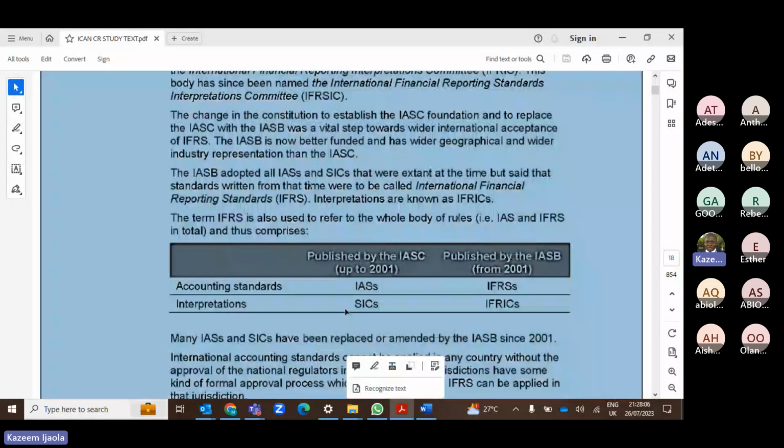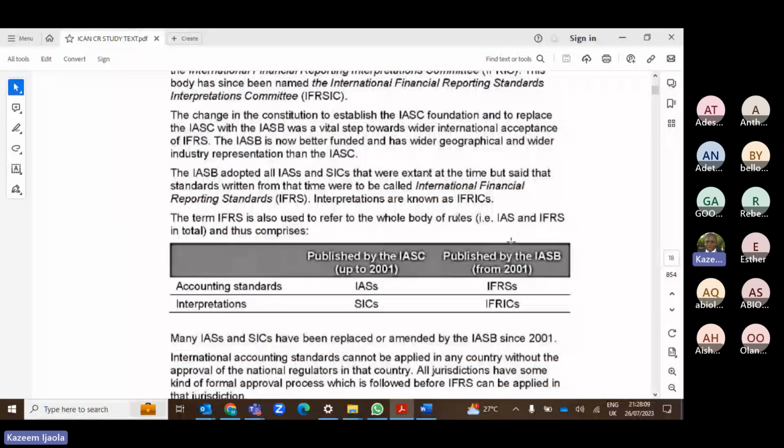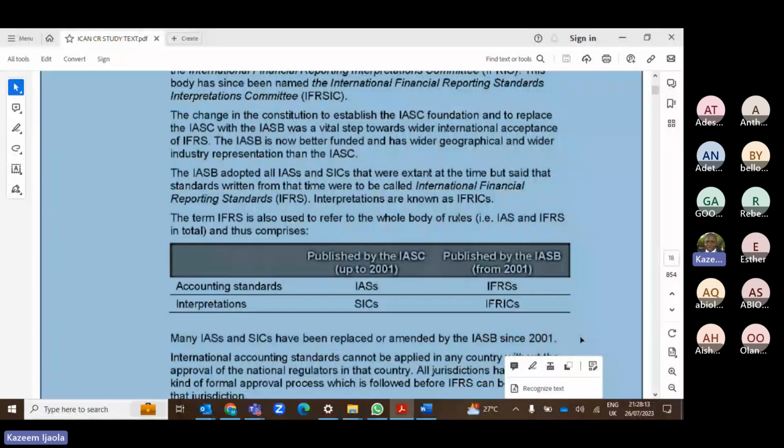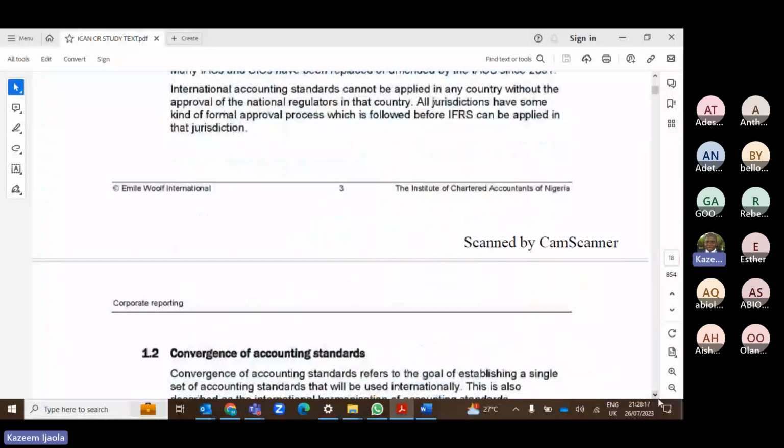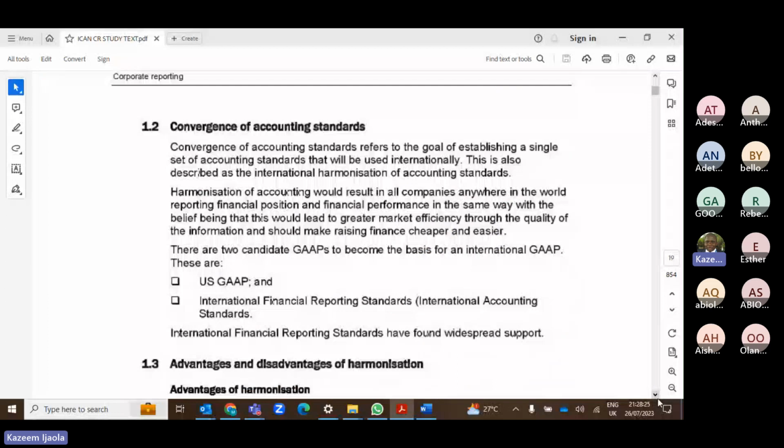All right, so let's now discuss what is convergence of accounting standards. Like I said, the convergence of accounting standards is a principle whereby all countries globally come together to adopt a single set of accounting standards. Please, this is a regular ICAN question. What is convergence of accounting standards? What are the advantages and disadvantages of harmonization? These are regular ICAN questions, okay? I should be able to treat some past questions for you before we end the class today.